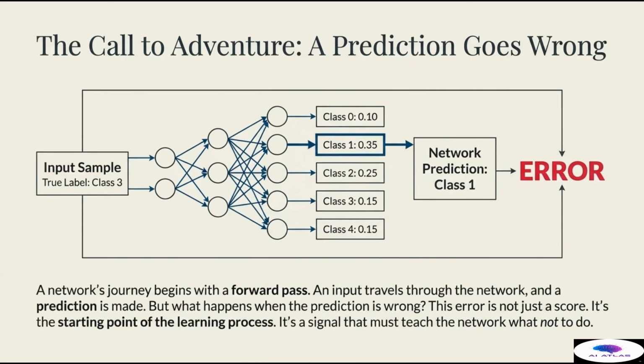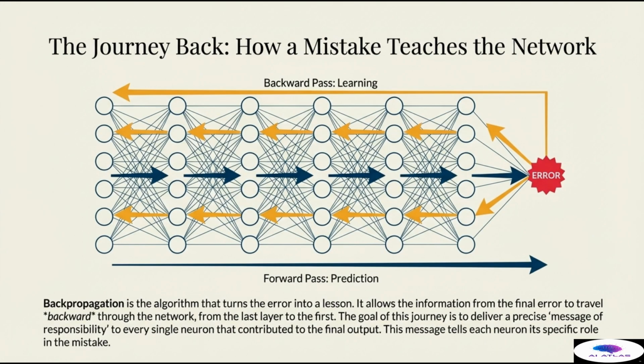This mistake generates a numerical difference between what the network predicted and what the true label was. This difference is the error. This error is more than just a bad score. It is the crucial starting point of the entire learning process. It is a powerful, quantitative signal that must now travel backward through the entire system to teach the network precisely what not to do. This error signal initiates the second and most critical phase of the entire learning cycle, the backward pass. The phase that follows is the journey back.